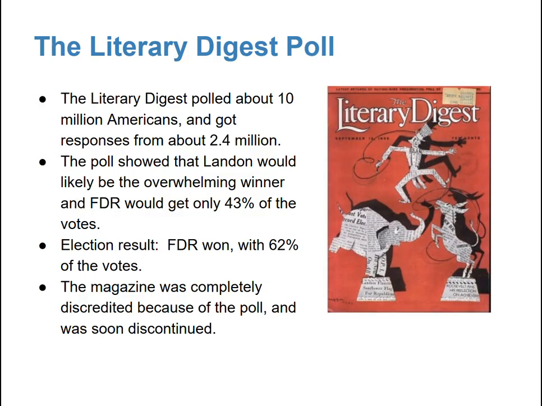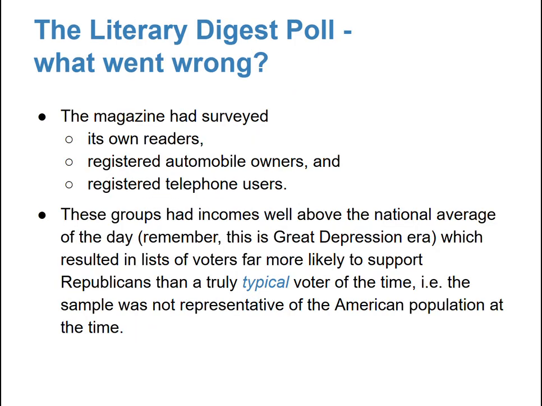Why was this wrong? We said we had a very large sample, and we tend to like it when we have a large sample. It seems like the findings that we have should be relatively convincing. We should be pretty confident in those. Well, we need to think about who was a part of this poll. The magazine had surveyed its own readers, registered automobile owners, and registered phone users.